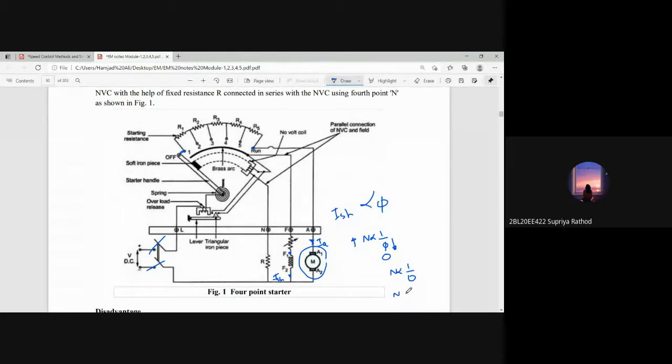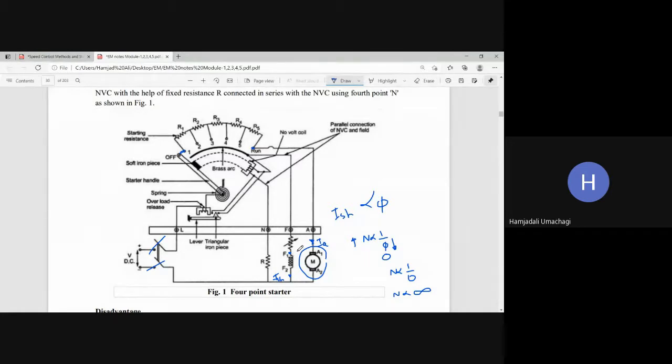Infinity. So the machine attains an infinite dangerous speed by chance if there is an opening of the field winding by mistake. So in such a case, should you disconnect the motor from running or not? Yes, sir. Right? So you should stop the machine automatically.